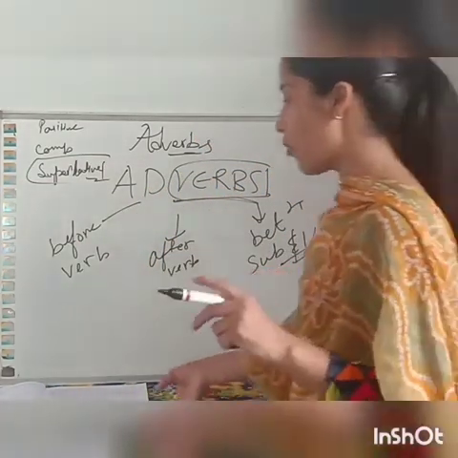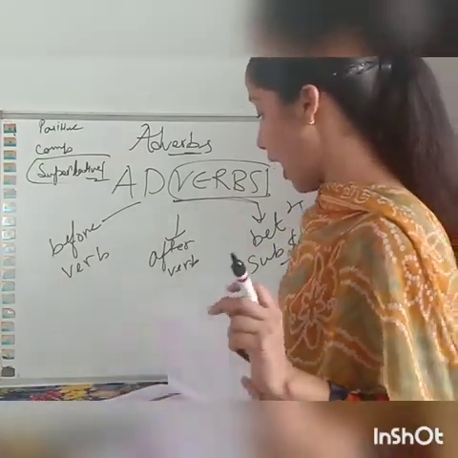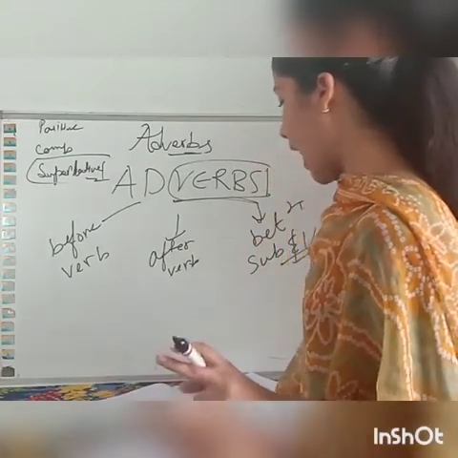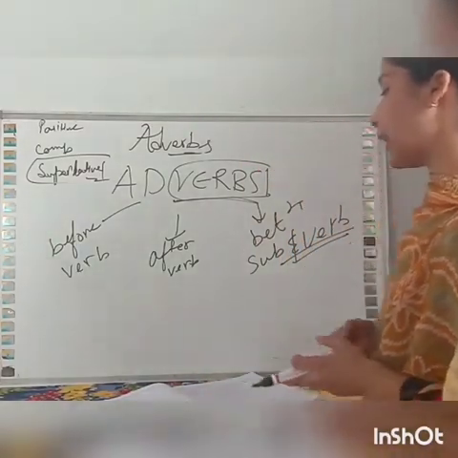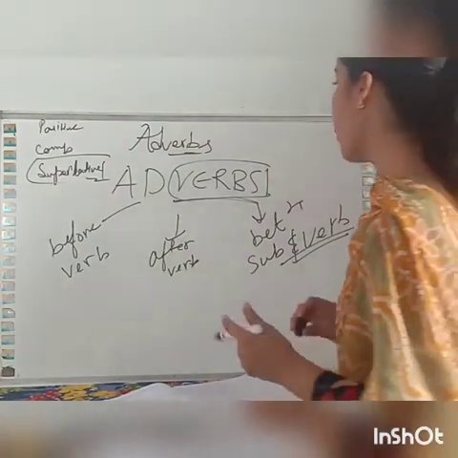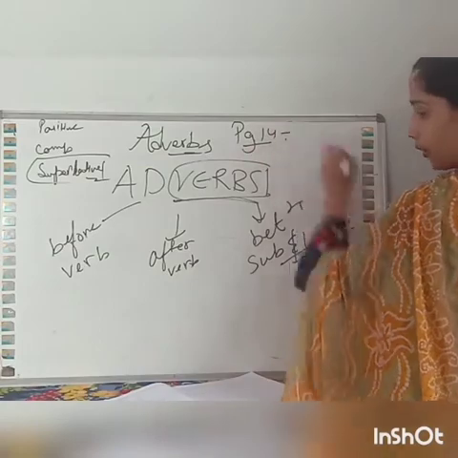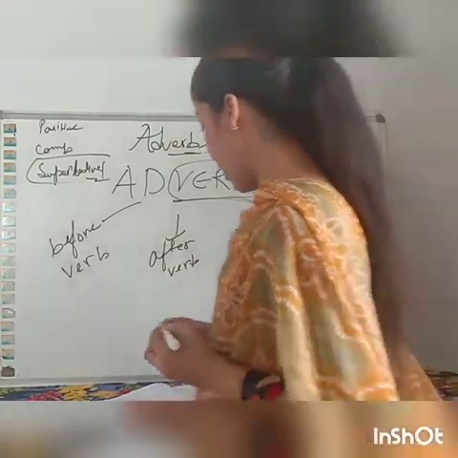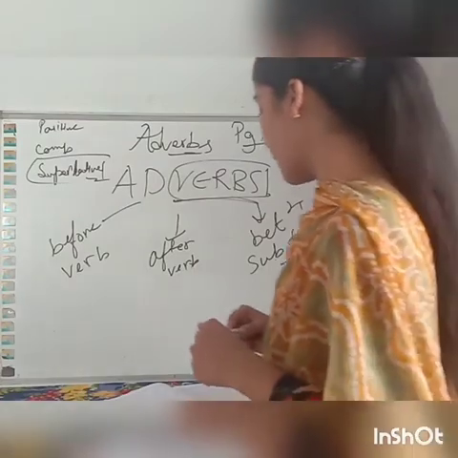There are certain formations given in your book on pages 12, 13 and 14. I hope you have read that. I have given you time for the reading part. Now we will discuss the exercises given on page number 14. So open page number 14 of your book. Now exercise 1: Fill in the blanks choosing the correct degree of adverb given in the bracket.